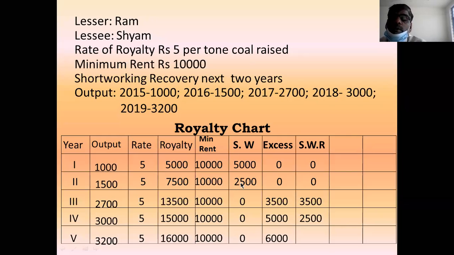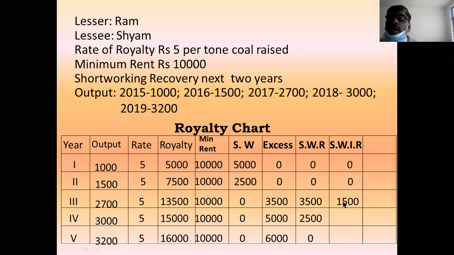Next 2 years means for the 5,000 rupees short working, second and third year are the time limit given. For the second 2,500 short working, time limit given is third year and fourth year. 2,500 recovered. In the last year there is no balance. And the irrecoverable column: first year, no recovery; second year, no recovery. In the third year, out of this 5,000, 3,500 recovered.